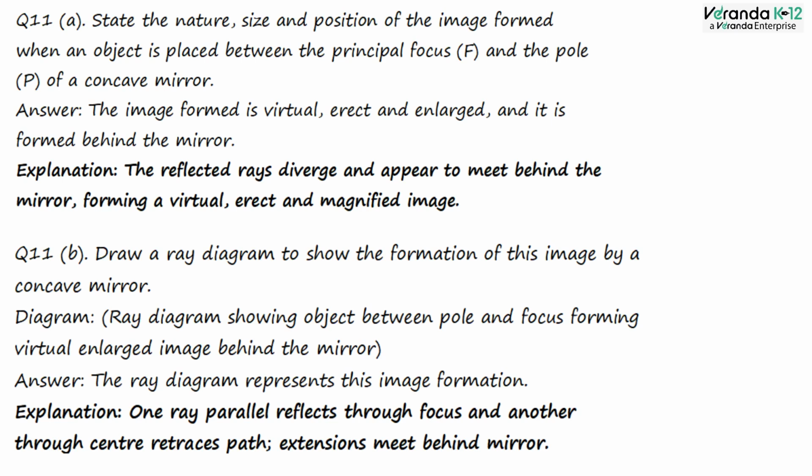One ray from the object parallel to the principal axis reflects through the focus, while another ray directed towards the center of curvature reflects back along the same path. The extensions of the reflected rays meet behind the mirror, forming a virtual, enlarged image.